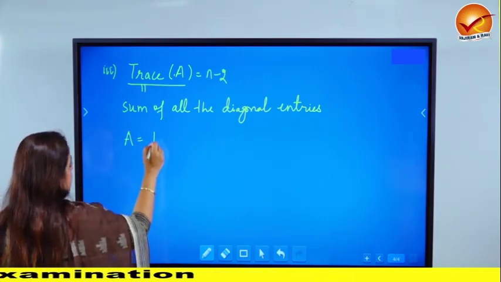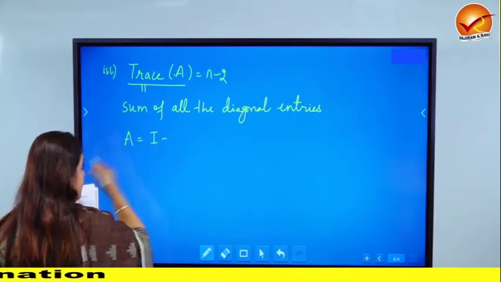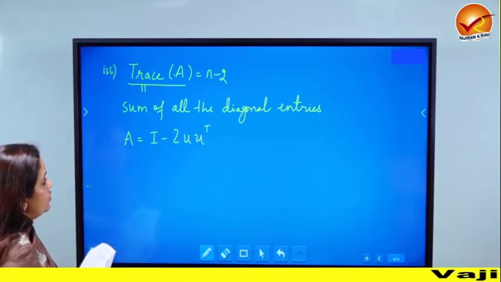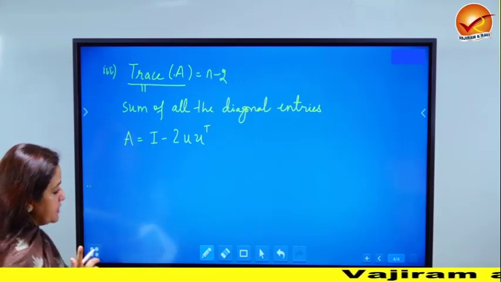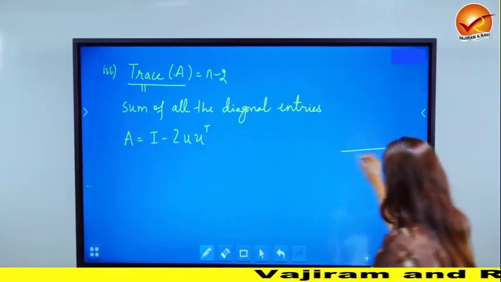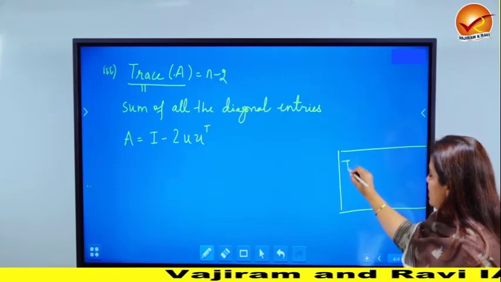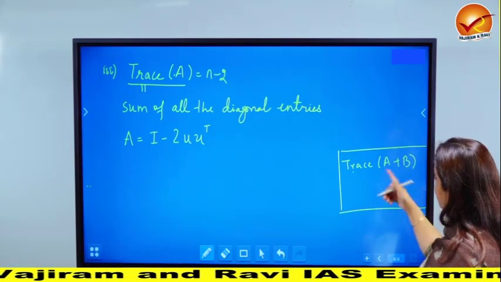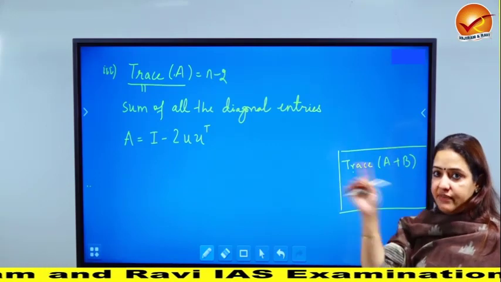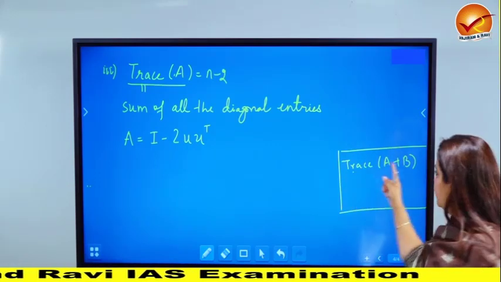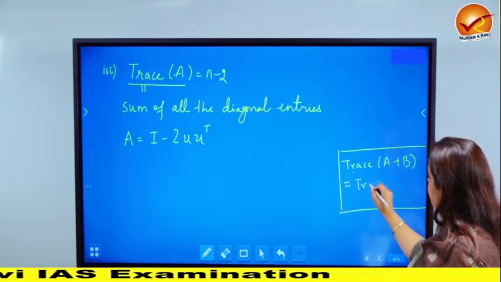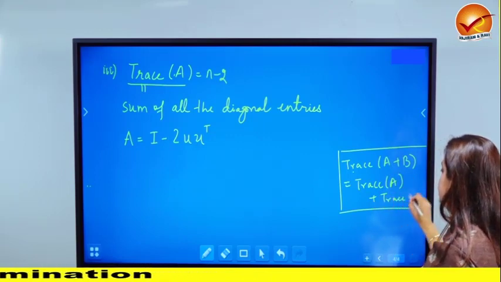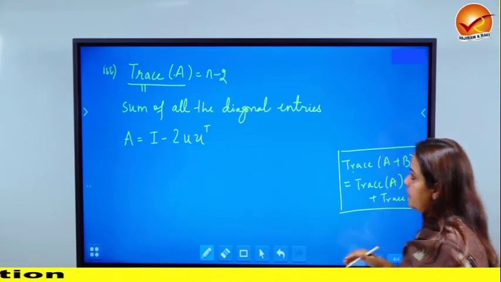So let's write down A again. It was I minus 2UU transpose. And we have to calculate the trace of this particular matrix. So first, a very simple observation. You can easily prove this. It's 2 minutes work. What is trace of A plus B going to be? You know how you add two matrices? Component wise, each entry corresponding is added to another entry here. So this is obviously equal to nothing but trace of A plus trace of B. Please verify this result, it's just a 2 minutes work.